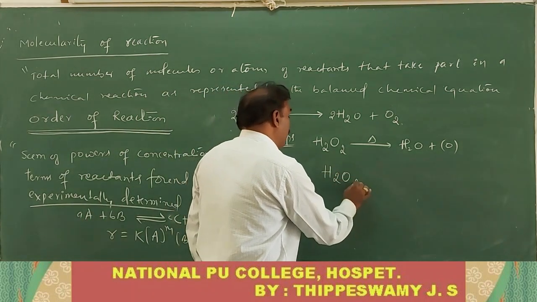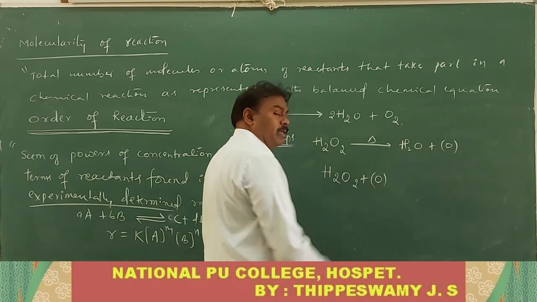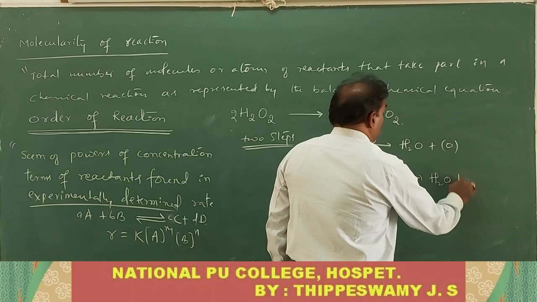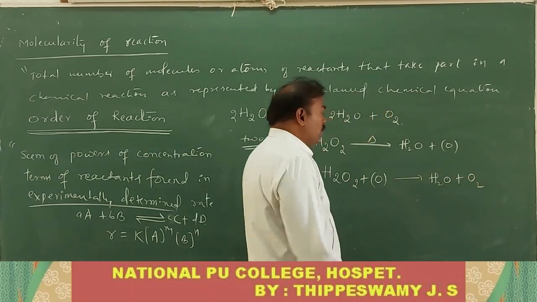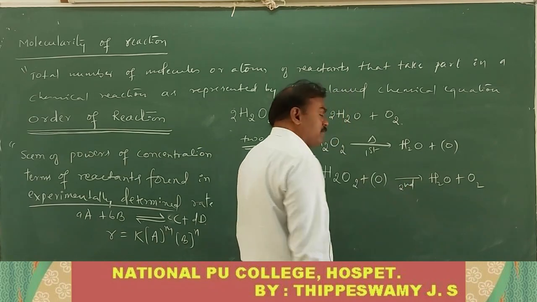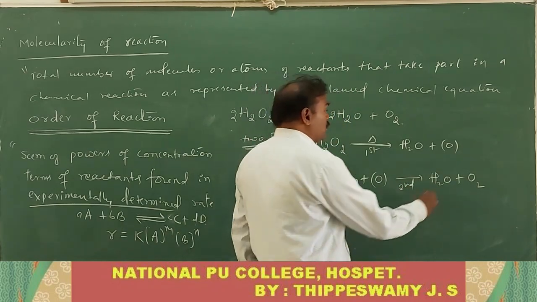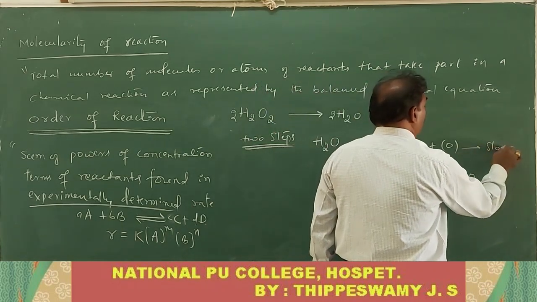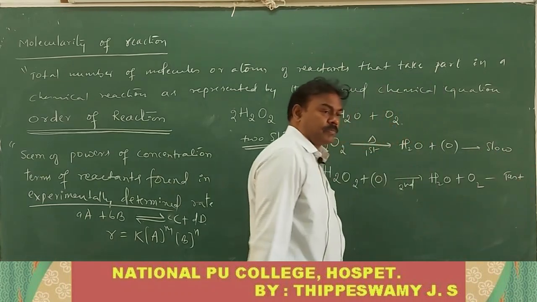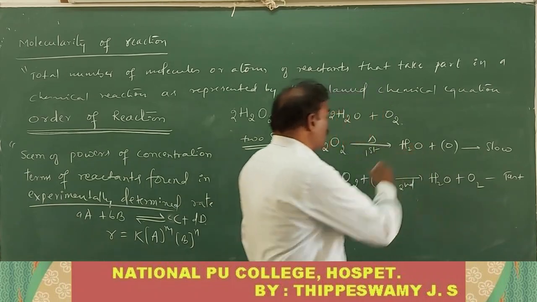In the second step, again H2O2 combines with the nascent oxygen obtained in the above step, giving H2O and then O2. This is the first step of the reaction, and this is the second step. The first step of the reaction is a slow step, and the second step of the reaction is a fast step. Can you tell me why it is a slow step?